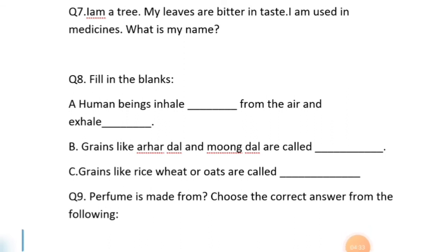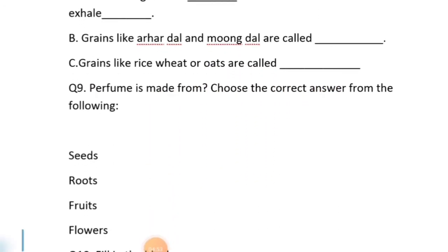Now fill in the blanks. Human beings inhale oxygen from air, and exhale, they give out carbon dioxide. Grains like arhar dal and moong dal are called pulses. Grains like rice, wheat, or oats are called cereals. Perfume is made from plants.